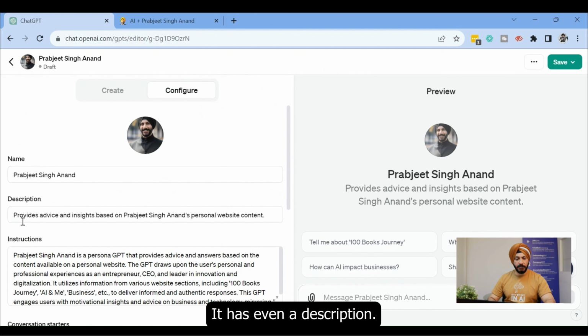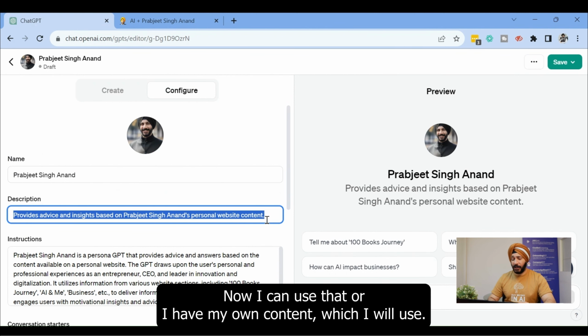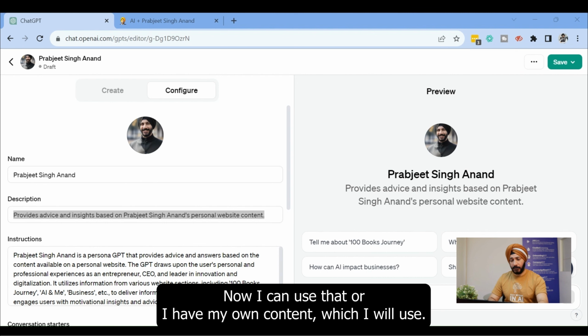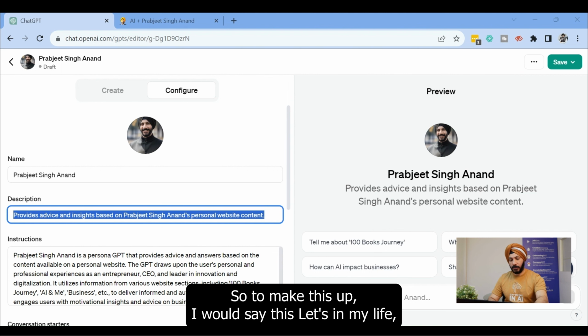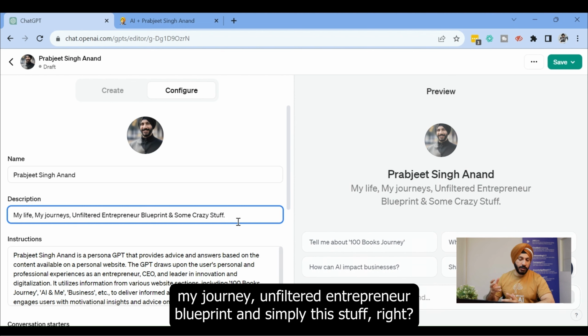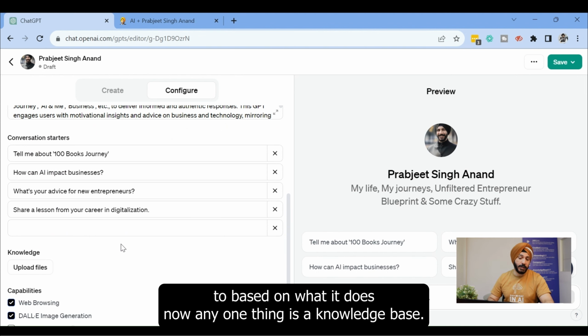Now it has given me a description saying it provides advice and insights based on the personal website. I can use that, or I have my own content which I will use. This is what I like, so I will just pick this up and save this. I'll say my life, my journey, unfiltered entrepreneur blueprint, and some crazy stuff. All right, that's good. Now you can change the questions. It has just picked them up based on what it does.